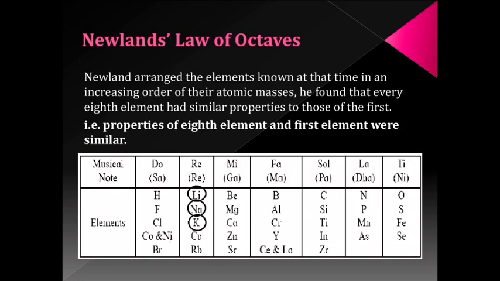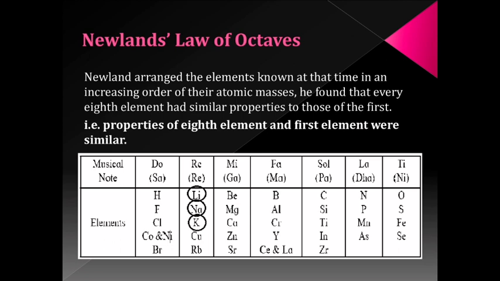Now we will go to the second law. The second law was put forth by an English scientist, John Newlands, in 1866. He also tried to find the correlation of the properties of the elements with their atomic masses. He also arranged the elements in ascending order of their atomic masses. He started with the element hydrogen, which was the lightest element, and he ended at thorium. Thorium was the 56th element known at that time.